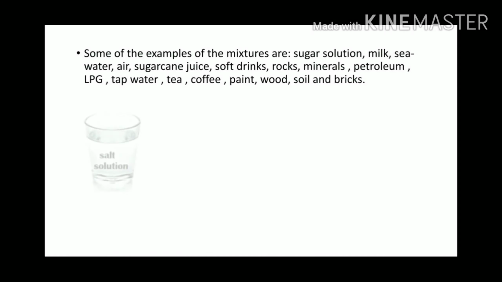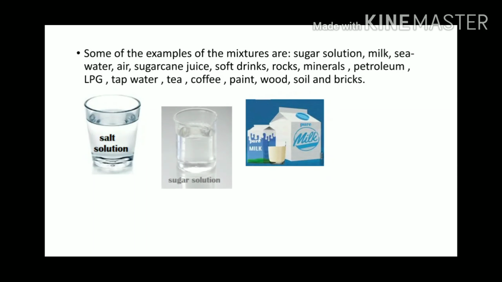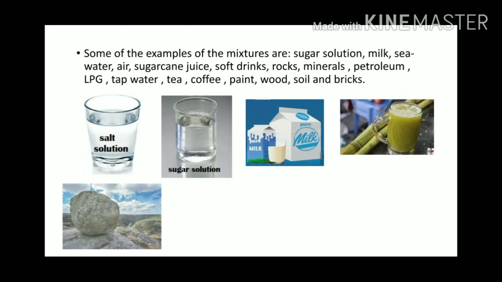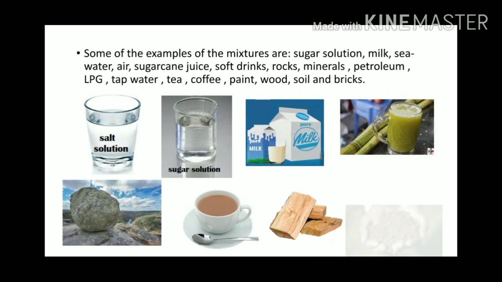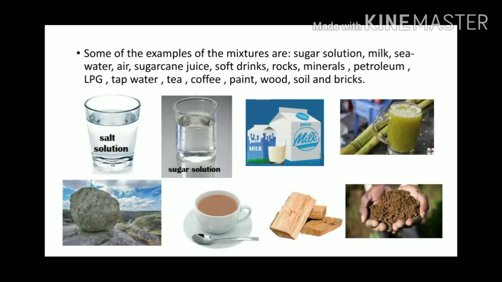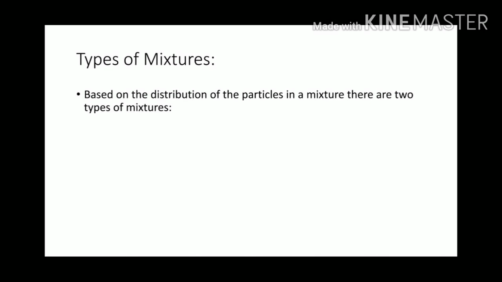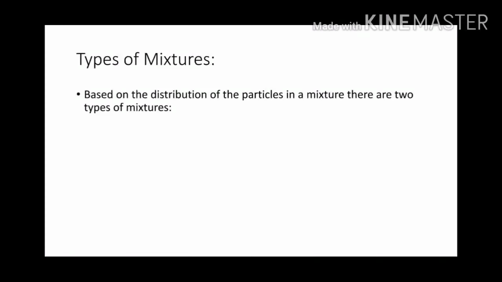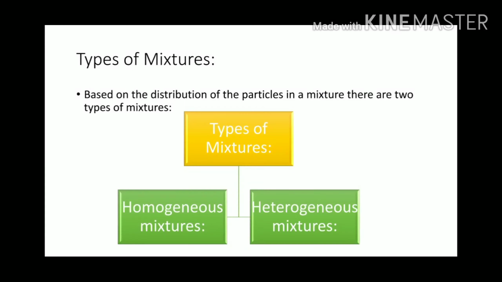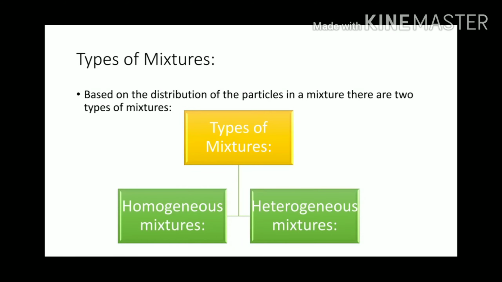Some of the examples of the mixtures are sugar solution, milk, sea water, air, sugarcane juice, soft drinks, rocks, minerals, petroleum, LPG, tap water, tea, coffee, paint, wood, soil and bricks. Types of mixtures. Based on the distribution of the particles in a mixture, there are two types of mixtures, homogeneous mixtures and heterogeneous mixtures.